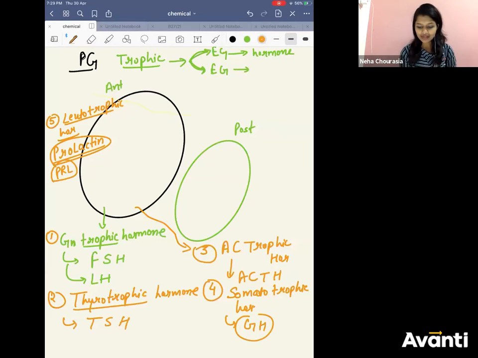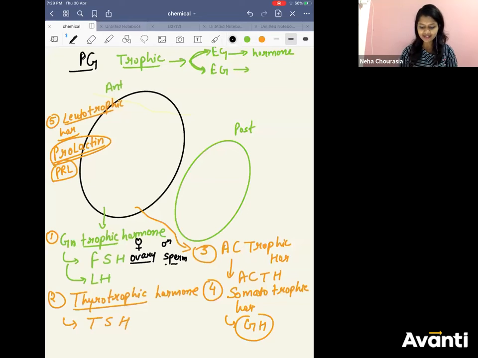Let's just quickly draw the diagrams. Beautiful diagrams. FSH and LH will act, if it is female, on the ovary, right? In male, it will help in spermatogenesis.